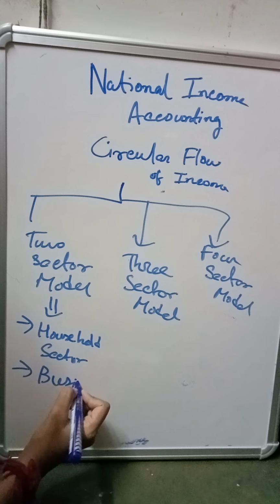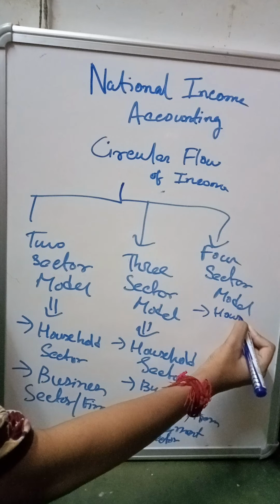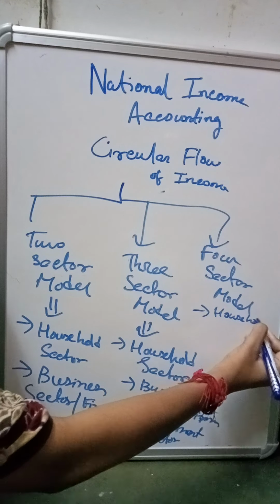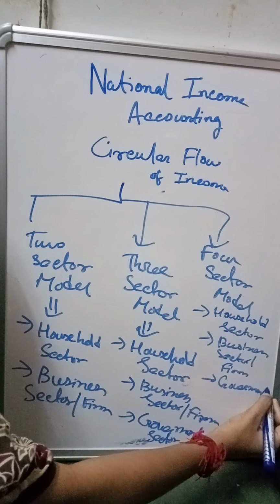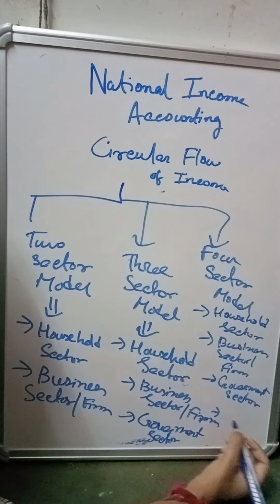Okay, and the last is the four sector model. What are the four sectors involved? Here again household sector, then business sector or the firm, then again the government sector, and last but not the least, rest of the world.